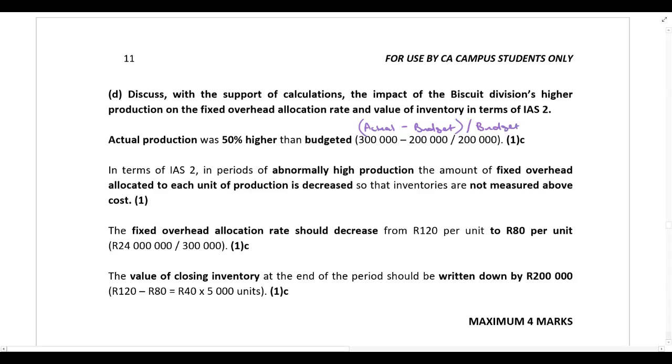That's very similar to how we usually calculate a movement: we take the current year, deduct the prior year, and divide by the prior year.